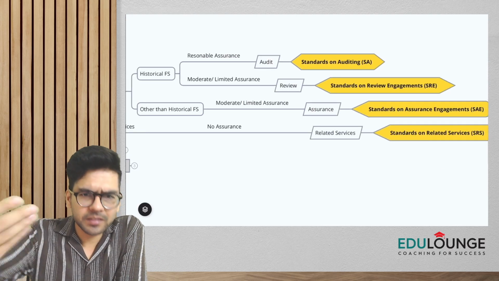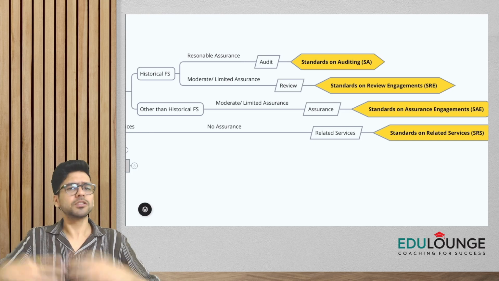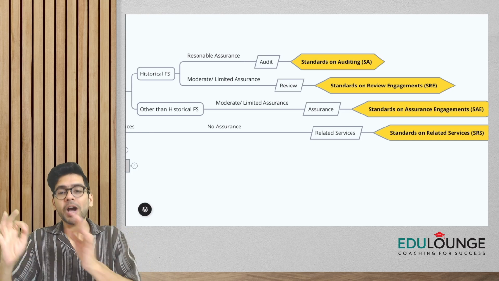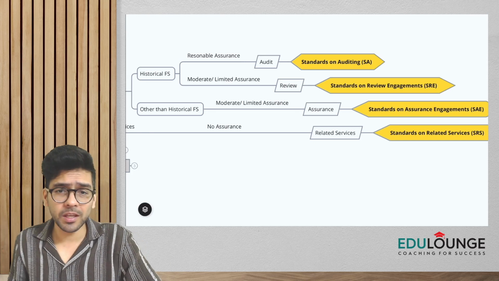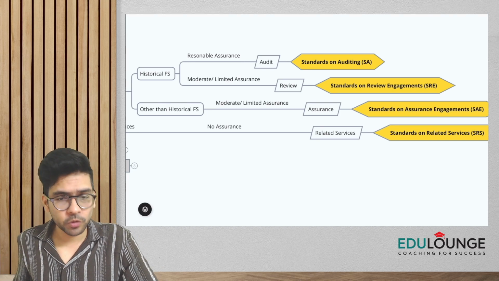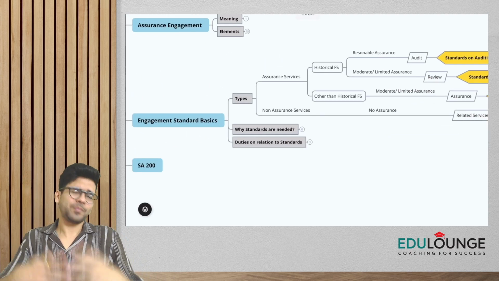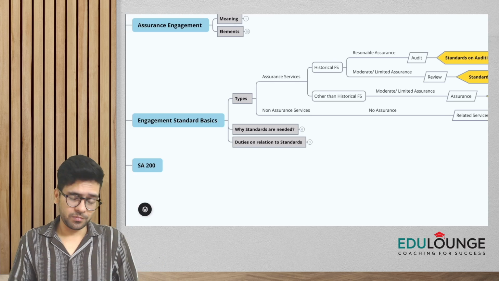Okay, so generally what happens is engagement standards are these four, and whenever you're giving any of these four services, let's say whether you're doing audit or review, or you're giving assurance services or any other related services, you have to ensure quality when you're doing the work. So we have a separate standard on quality control that also has to be followed.